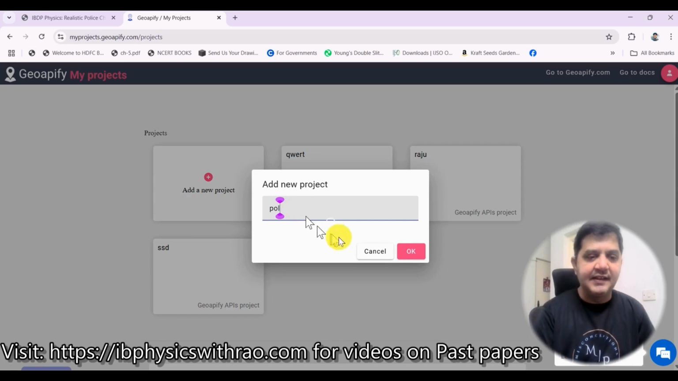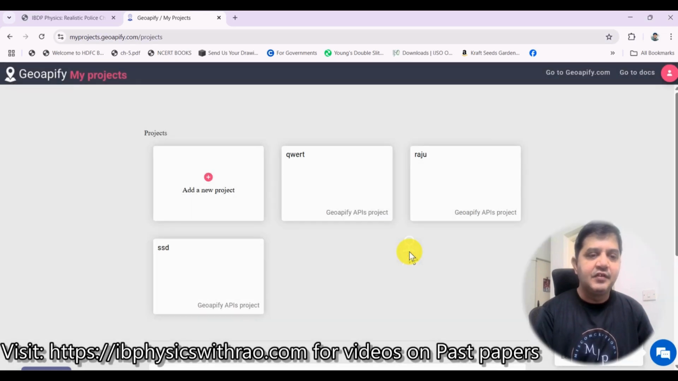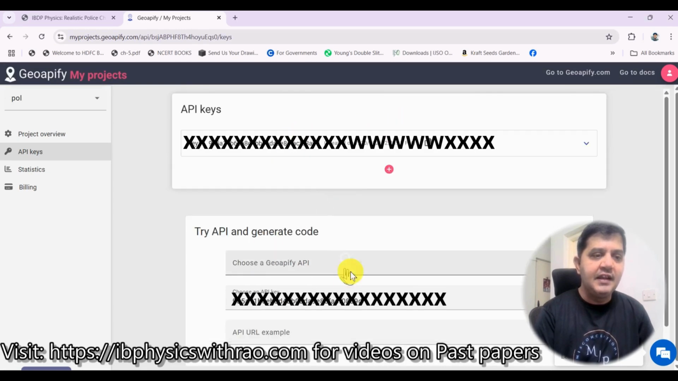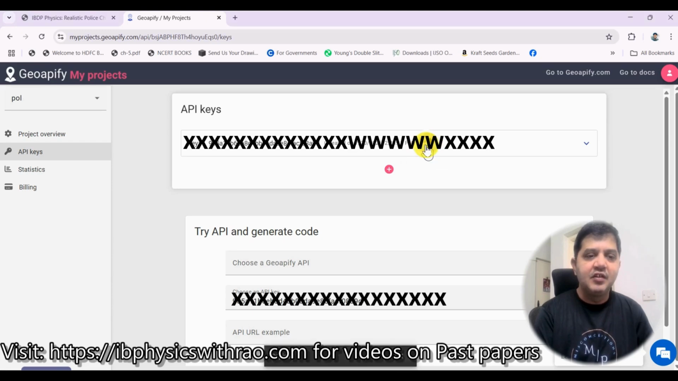I'll give something like this, and I will click on OK here. As a result, I would have got one key over here. You see, this is a key that you get here. You can click on this key and copy this one here. Right, I have copied this, copy to keyboard.